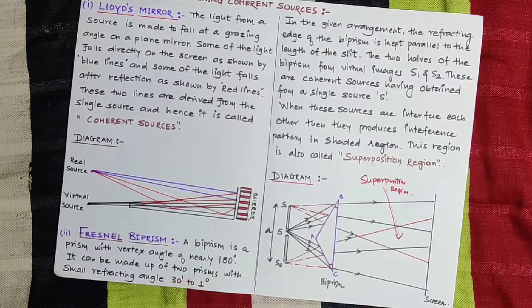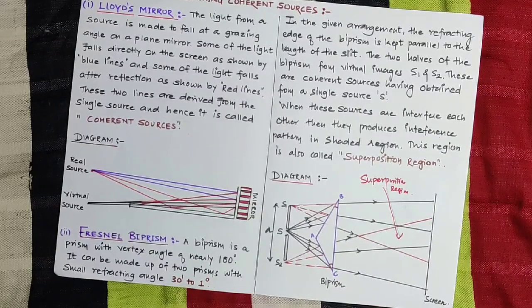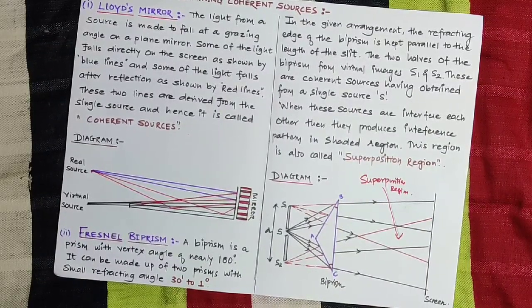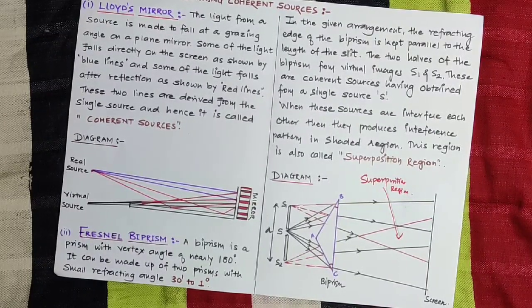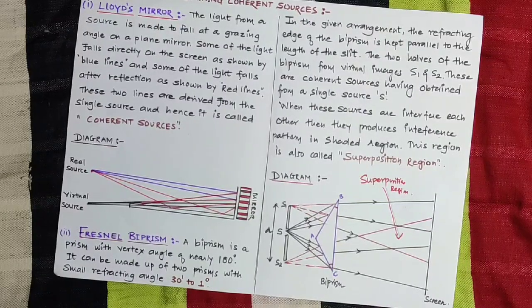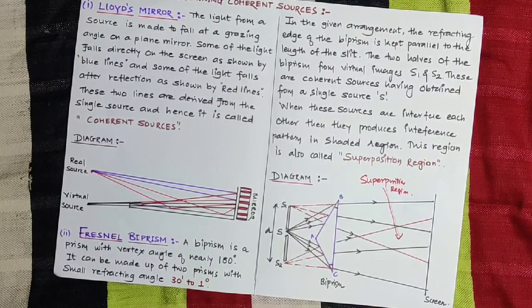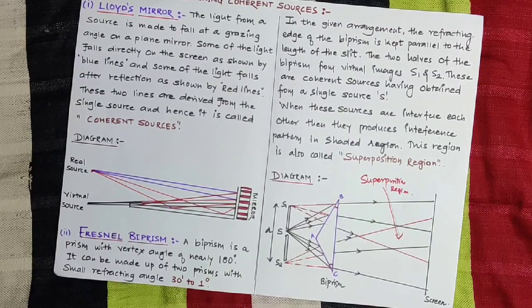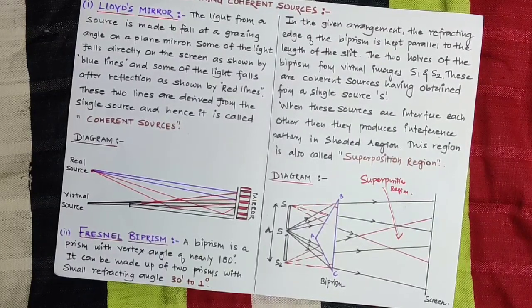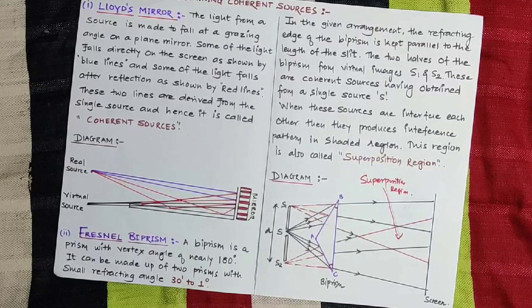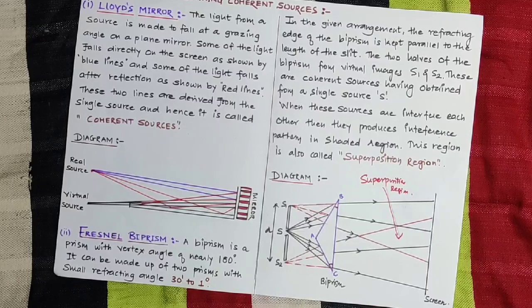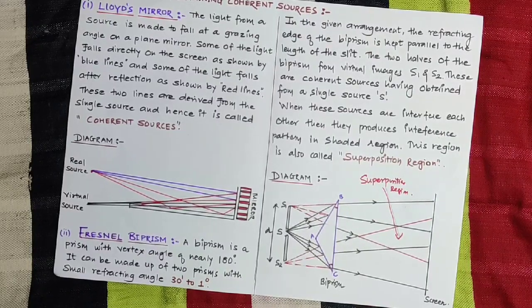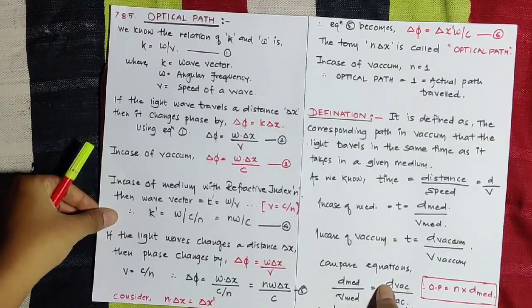The next point, 7.8.5, is nothing but optical path. We know that path is nothing but the distance traveled by a particle. Same here, we represent the distance traveled by a source of light with respect to the prism, and that is called optical path. In that we are discussing how the optical path is obtained in the case of vacuum and in the case of a medium.